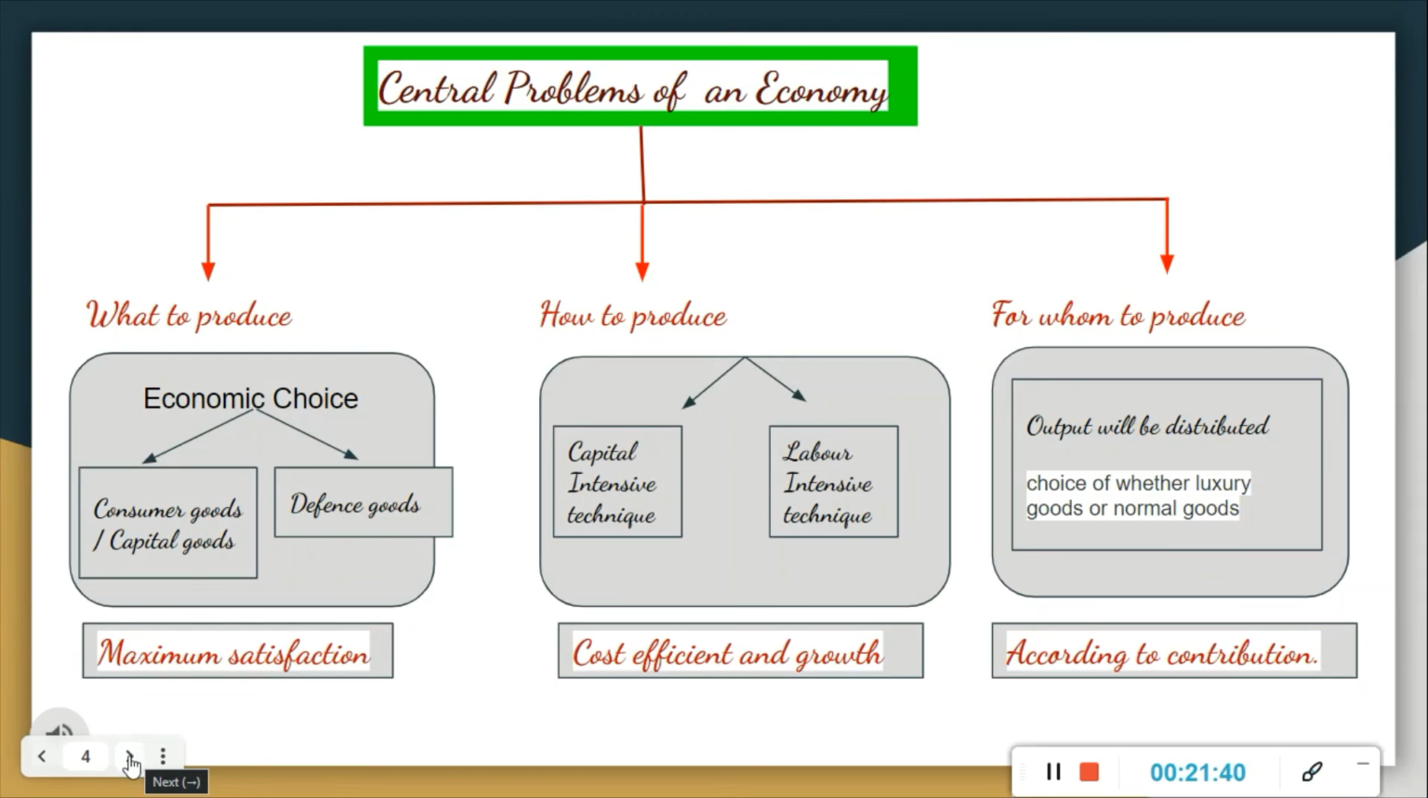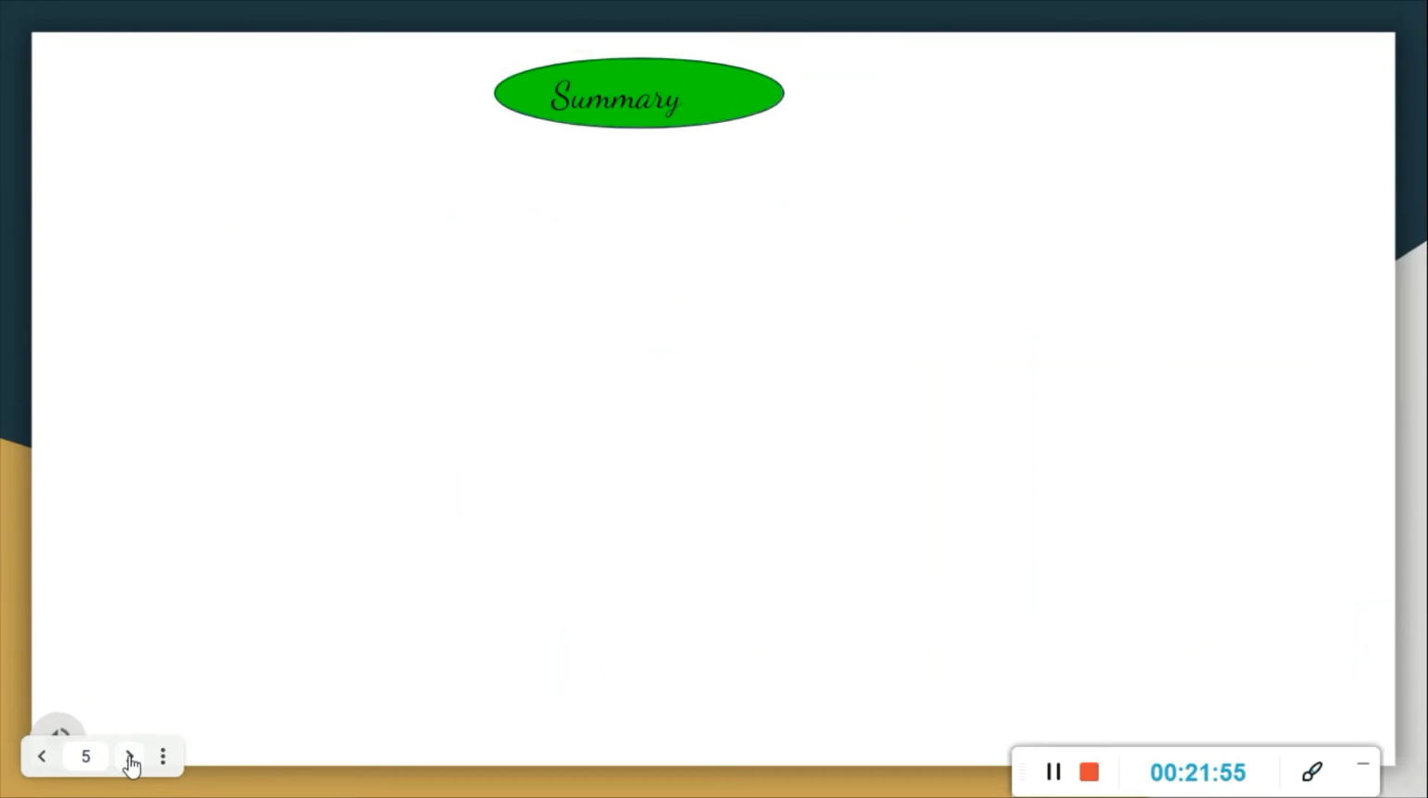Thus, to explain central problems of an economy, one needs to delve into its core, that is, choices concerning the limited resources available to maximize socio-economic utility. Right?